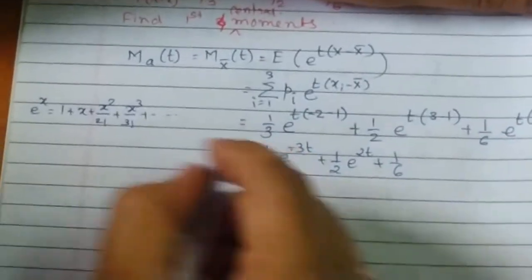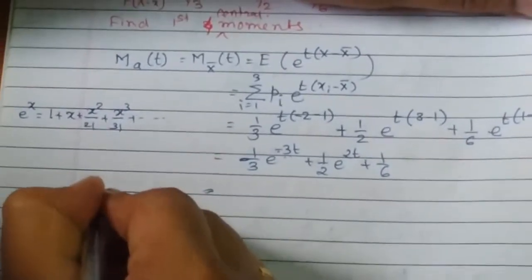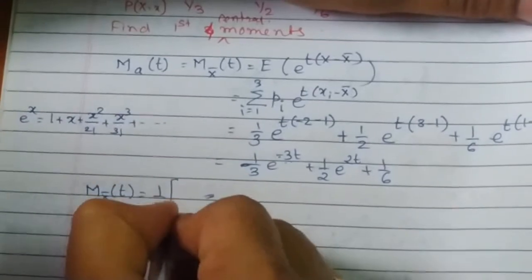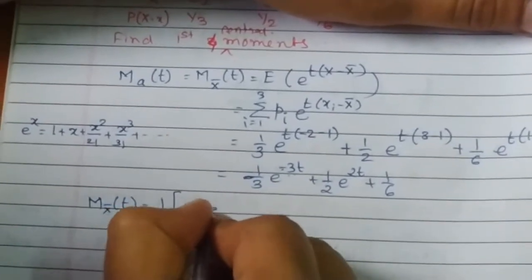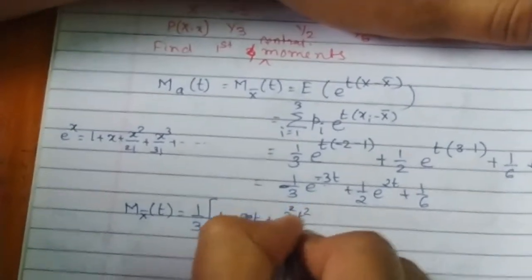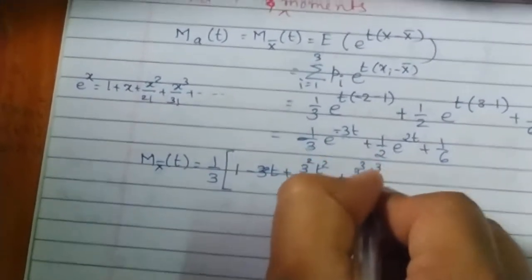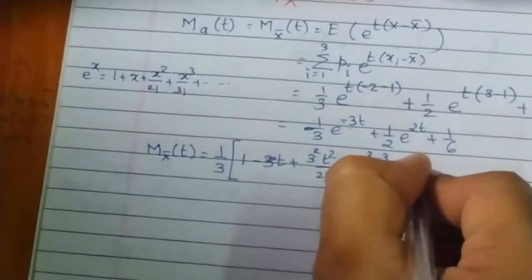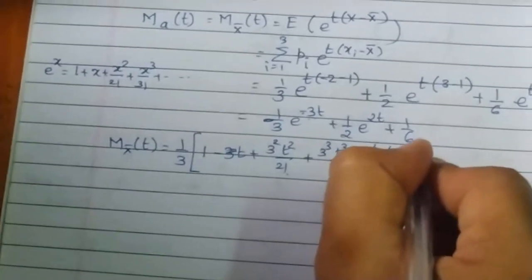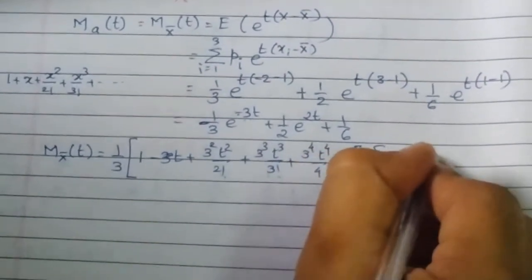As there is a minus sign, we have alternate plus minus terms. So for the first term, 1 by 3 outside into bracket 1 minus 3t plus 3 square t square upon 2 factorial plus 3 cube t cube upon 3 factorial plus 3 raised to 4 t raised to 4 upon 4 factorial plus 3 raised to 5 t raised to 5 upon 5 factorial plus and so on.